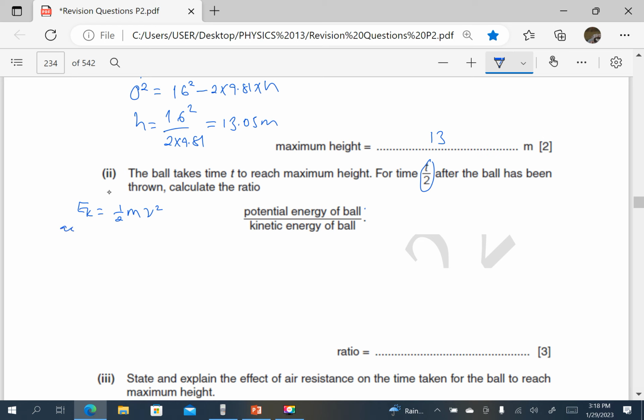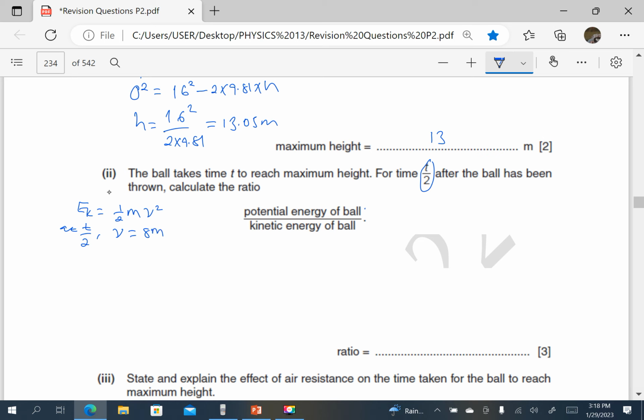But at t over 2, the speed v is going to be 8, because initially, at t equals 0, the speed was 16. If the time considered is t over 2, the speed must have reduced by a half, because at maximum height the speed becomes 0.